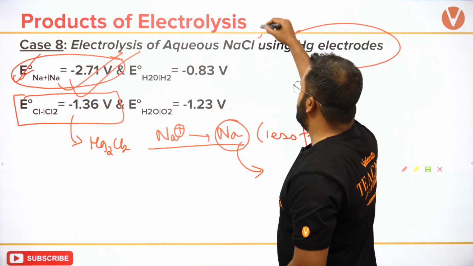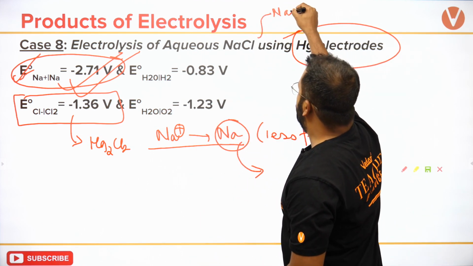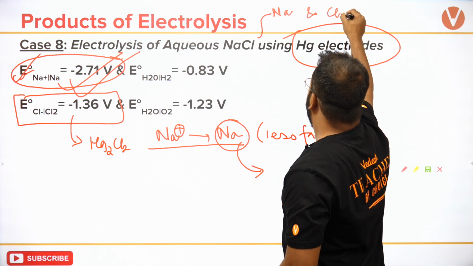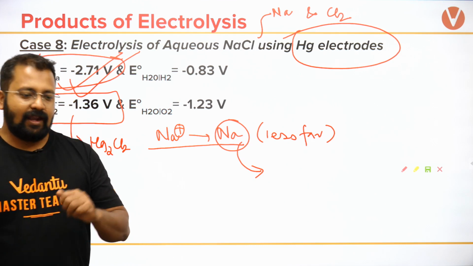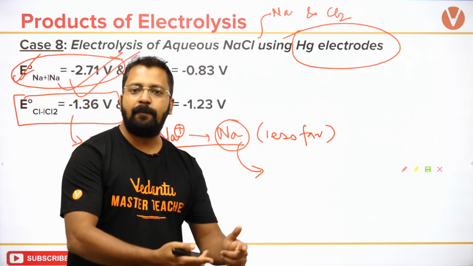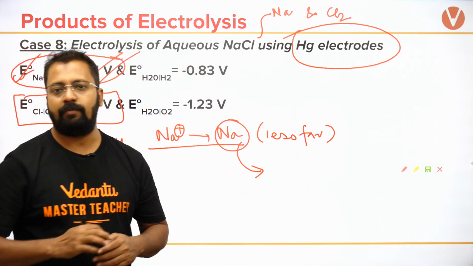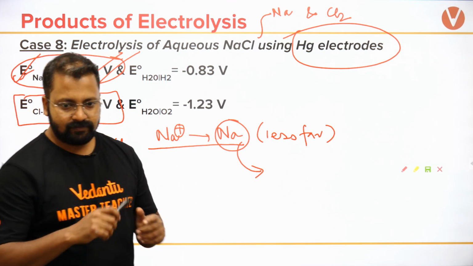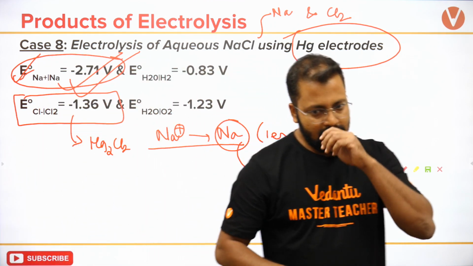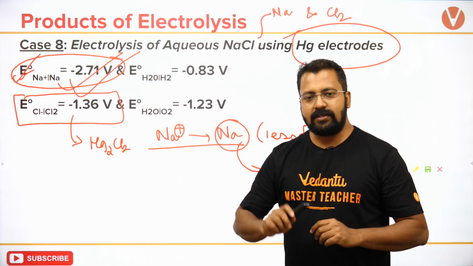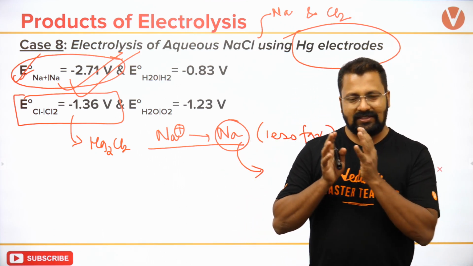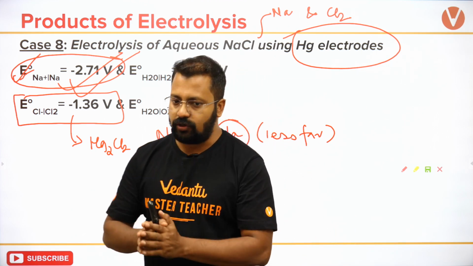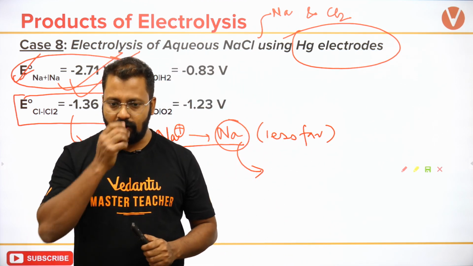So यहाँ पे हमें मिलता क्या है? Sodium and chlorine. Okay. So when I take an electrode, the electrode can participate in the reaction and can pull the equilibrium in the forward direction. Okay. So this is the second leg of Faraday's law.